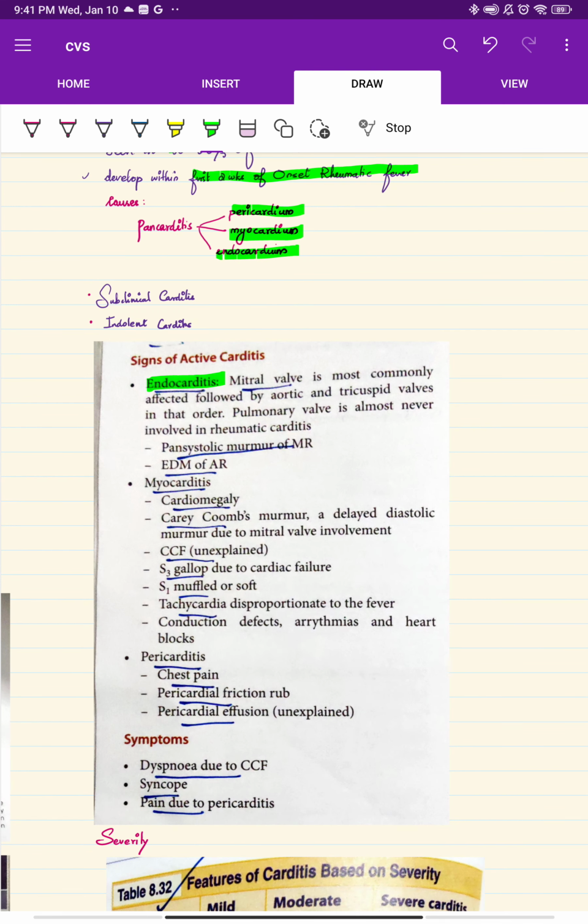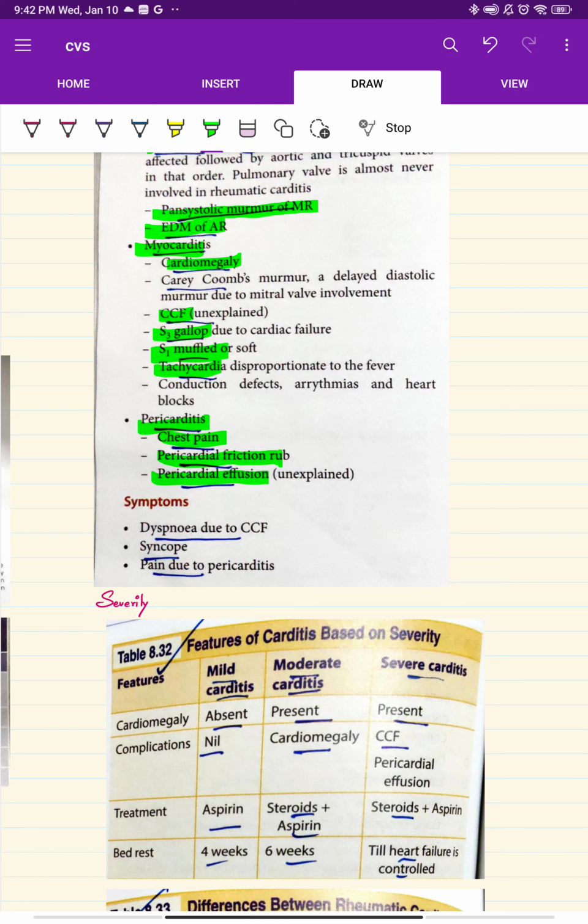On echocardiogram, endocarditis will be seen. You can see a pan-systolic murmur of MR or an ejection diastolic murmur of AR. In myocarditis you can see cardiomegaly, congestive cardiac failure, S3 gallop, muffled S1, tachycardia. Pericarditis gives chest pain, pericardial friction rub, pericardial effusion. As for symptoms, dyspnea can be seen due to congestive cardiac failure, syncope, and pain due to pericarditis.